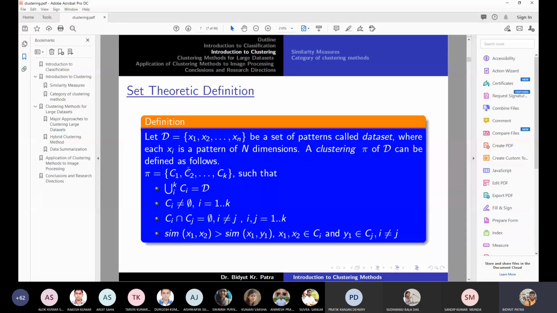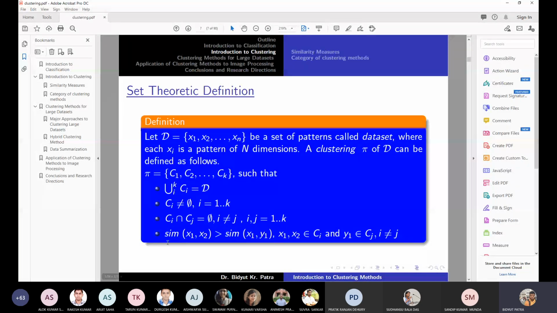Whenever this set of objects, if you take the union, then you will get the original data set. Another interesting property is that C1, C2 is a subset of the data set D. If you take the intersection, you will get null, and none of the objects will be the null set. So null of the set will be the null set. That means at least there should be one object.